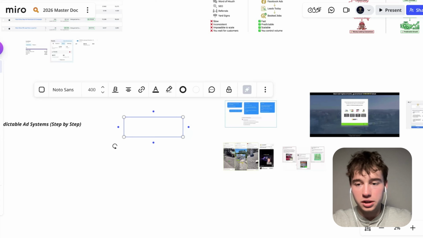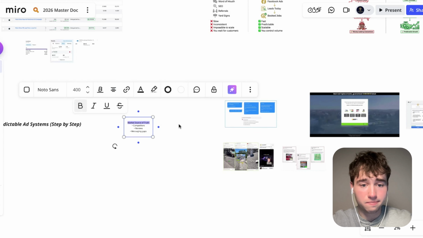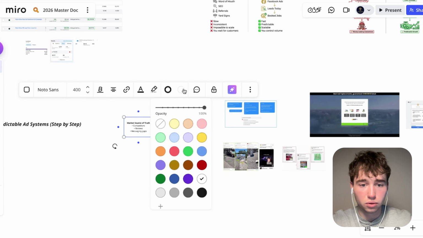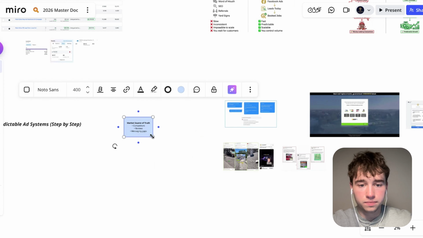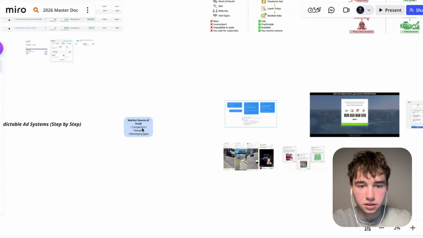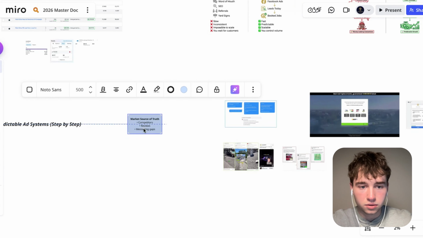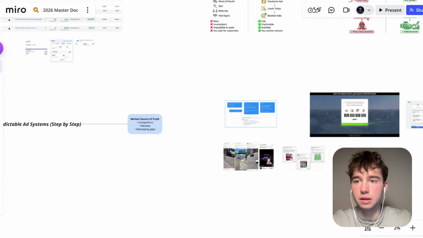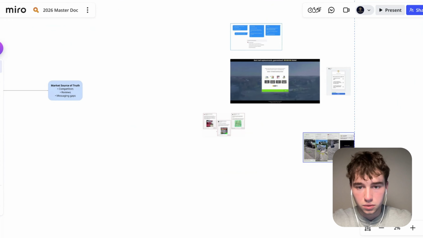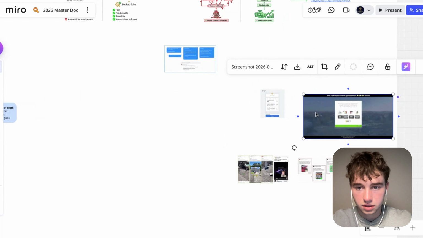All right, market source of truth. So we figure out exactly what's good in the market. This is the first thing we do. Market source of truth. It's the first thing we do. We can make this a 500 size here, and we can just throw this here. So we do the market source of truth, and then we can literally do a doc. I think I have it in Drive. We don't even have to show them the source of truth thing. Cool. And then move this out.